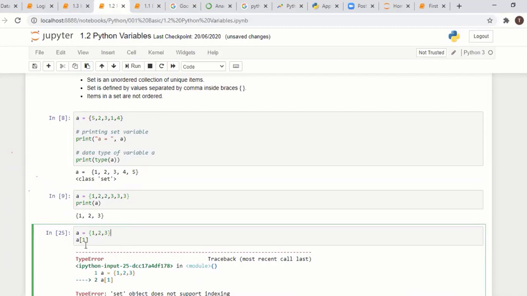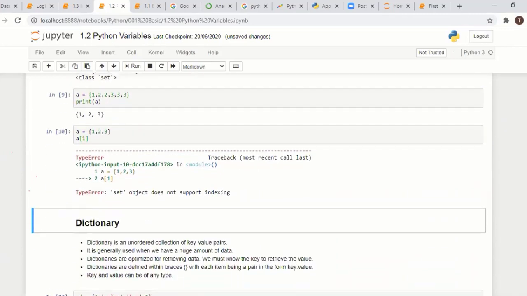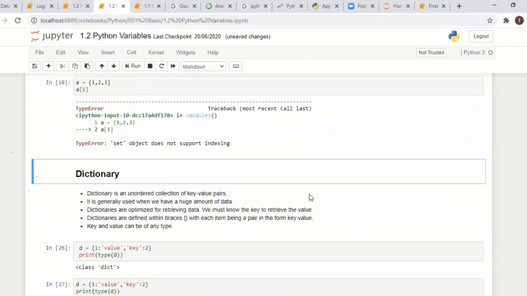Then a is equal to 1 2 3, and we try to access one index. Is it possible? Because a set is unordered, it doesn't have any index values, so it shows an error: 'set object does not support indexing', clearly an error.